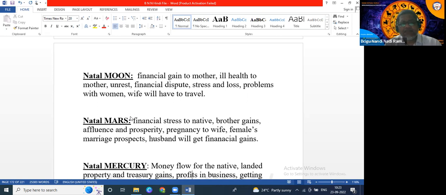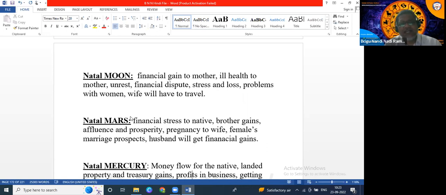So when it comes to the native, Venus is enemy to Moon. Venus is actually money, Moon is loss. So the native will get loss. So there will be financial dispute or stress or loss. And moreover, Moon is women here. So that's why there will be problems with women also, because Venus, the enemy of the Moon, is aspecting Moon here.